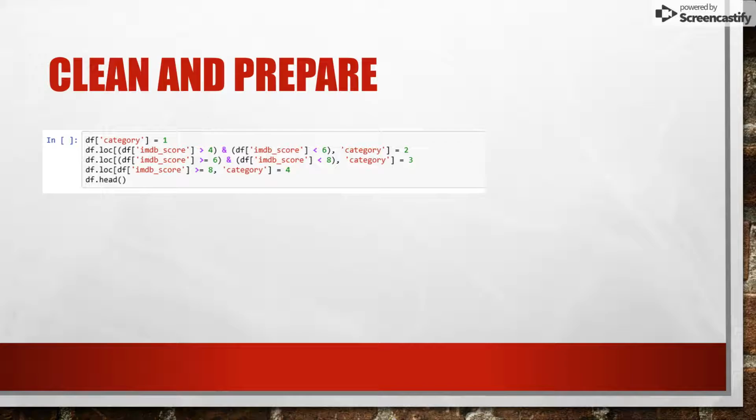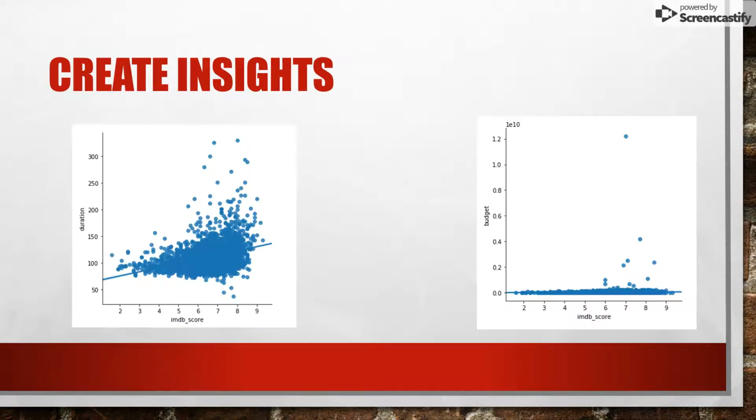So this is an example of preparing the data. So we're making categorical variables for the score so that it can be processed by an algorithm a little bit better. So obviously we're grouping the IMDb scores. It's kind of like an okay, good, great, amazing range here.